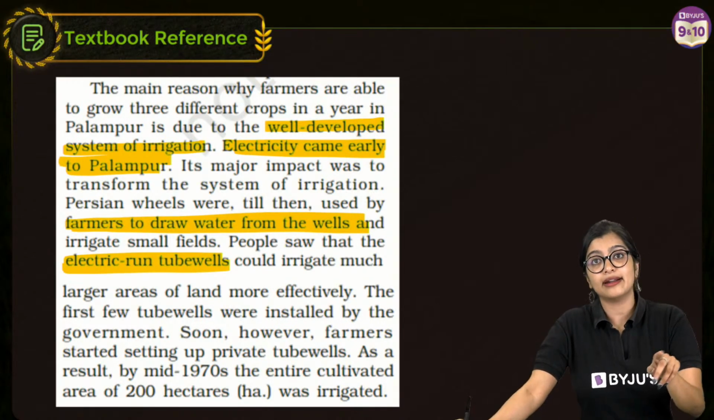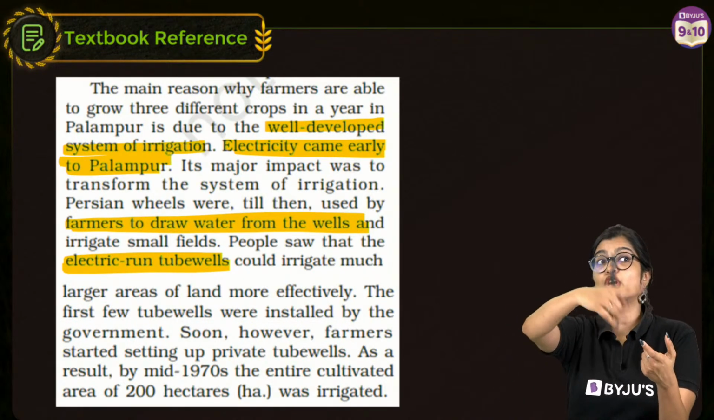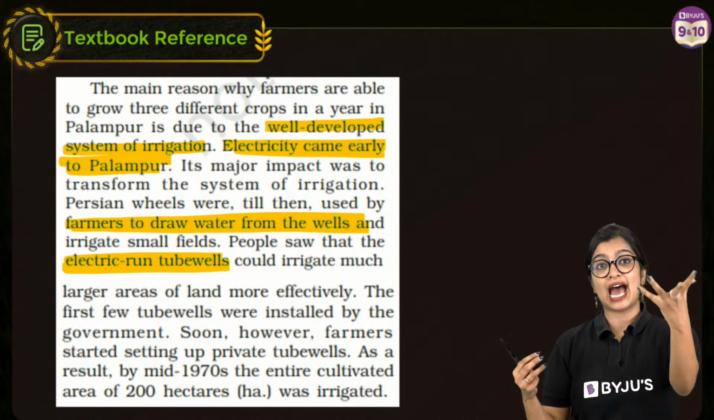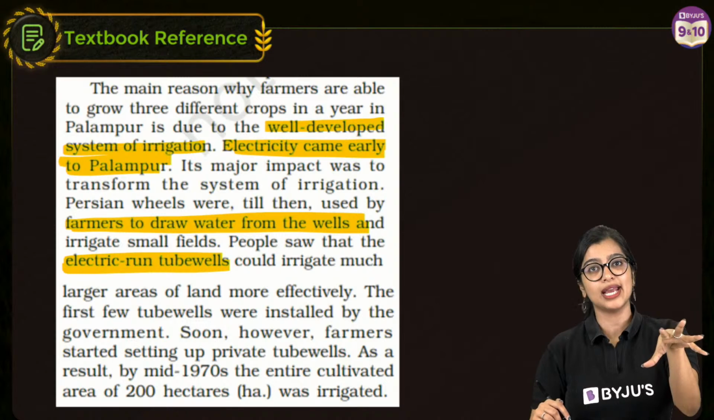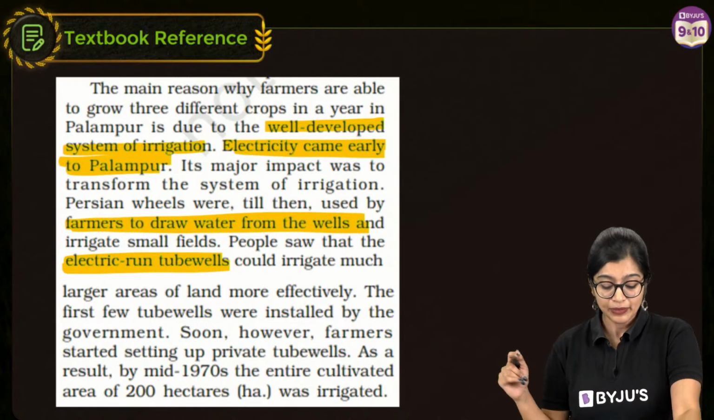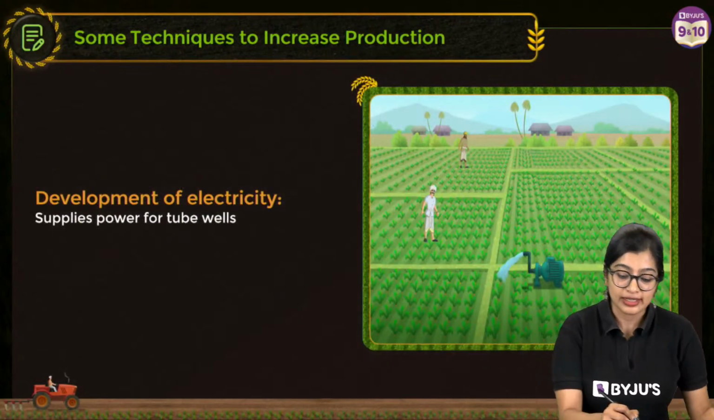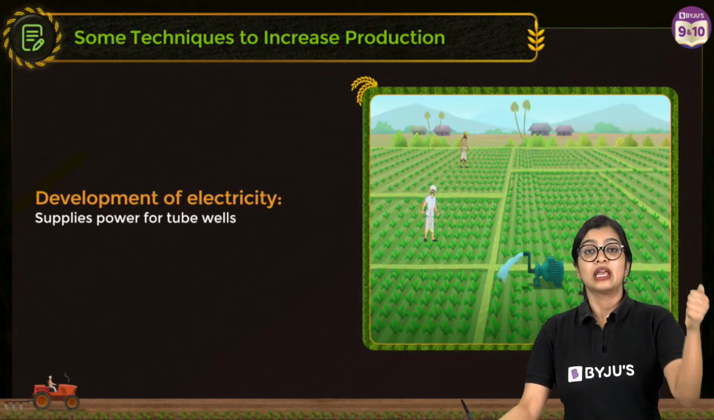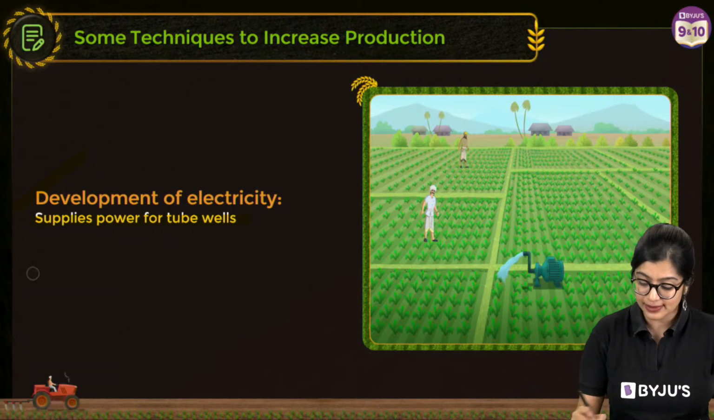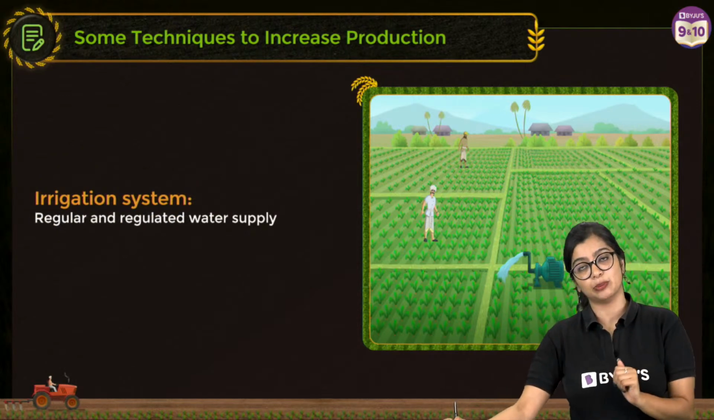That means that even in a non-kharif season, I am able to grow a kharif crop, right? Because in kharif season, the water requirement is very high, but I'm still able to fulfill it because of how much water I'm able to give. So what do we understand? Development of electricity plays a very important role because it supplies power for all tube wells, and along with that, development of well irrigated systems is important.